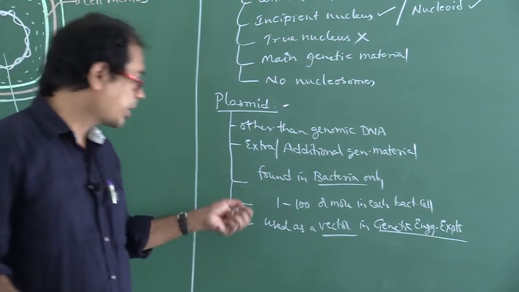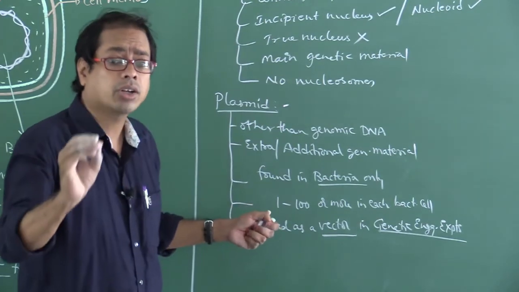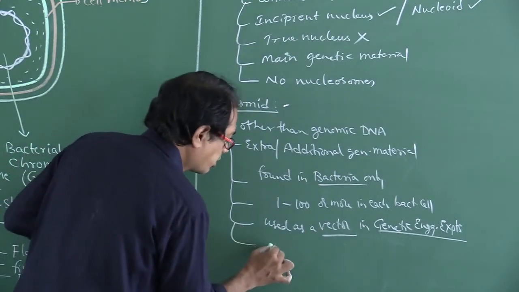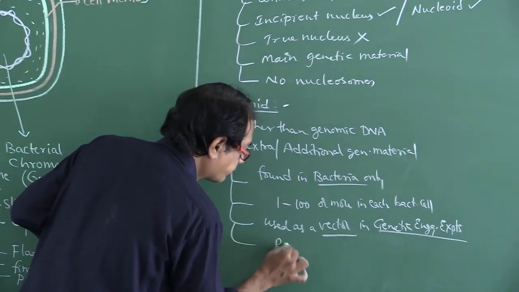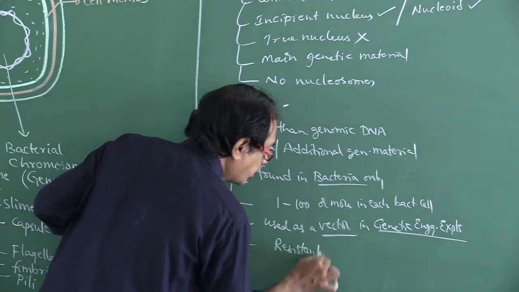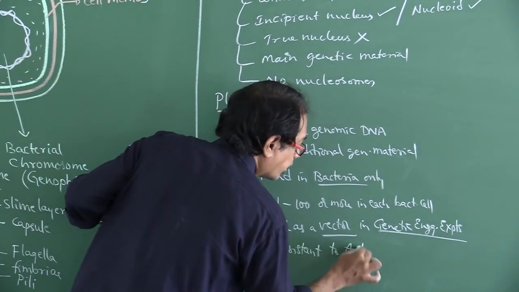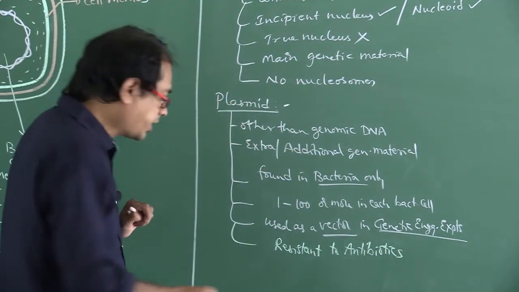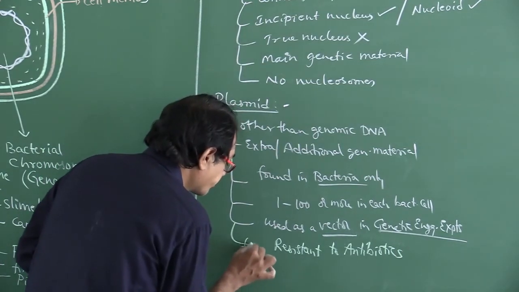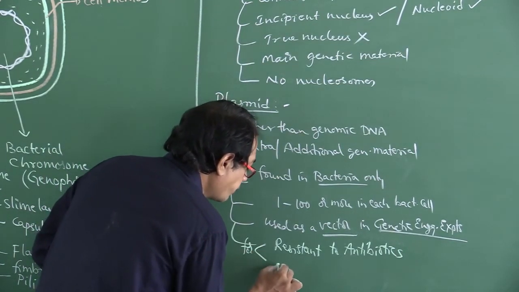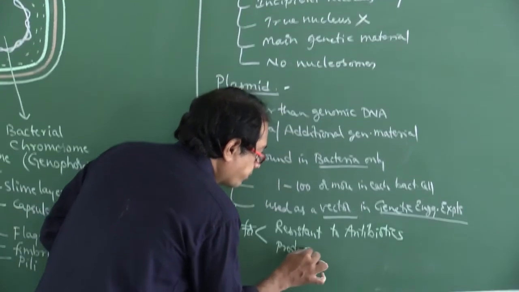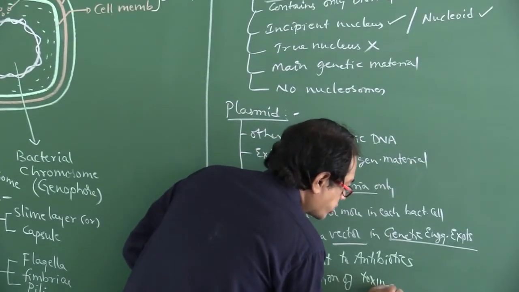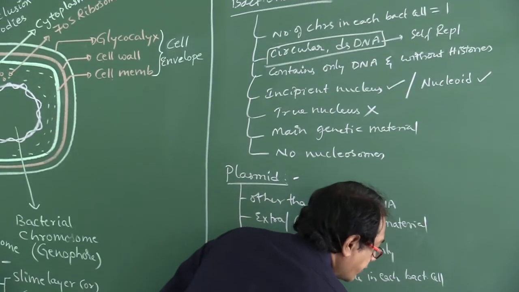That's why these plasmids are generally used as a vector in genetic engineering experiments. These plasmids are useful for resistance to antibiotics, and also useful for production of toxins and enzymes.